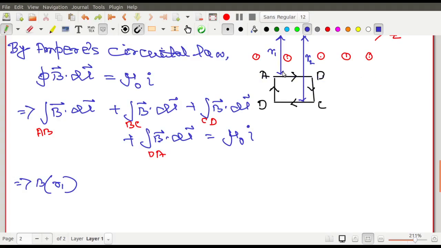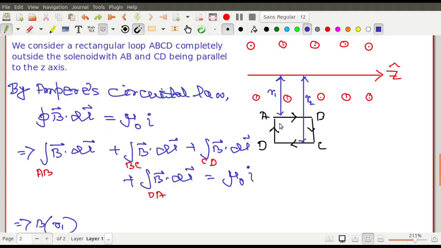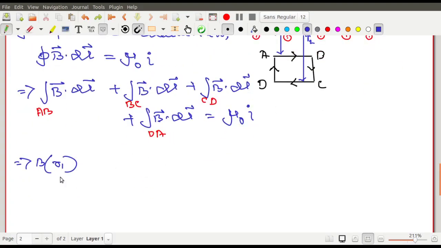Because these points are at the same distance from the axis, axis থেকে সেম ডিসটেন্সে আছে. So that is why I write it B of r1, B at the point r1, right? And then I write into what? The length is l. এখানে লিখে রাখছি আমি AB equals to l ধর. Suppose AB is equal to l, this length is l, right?